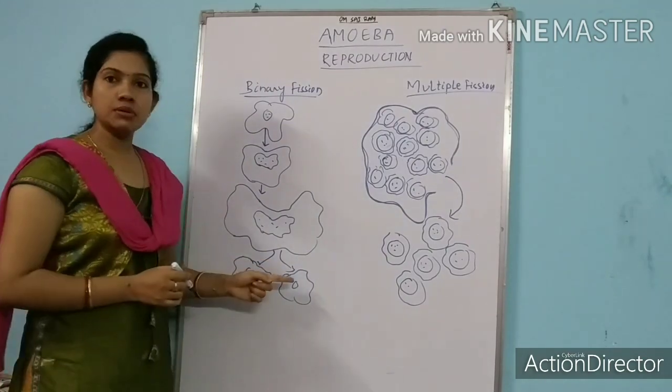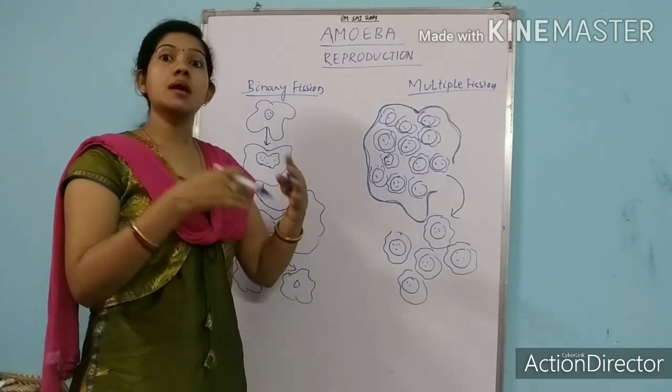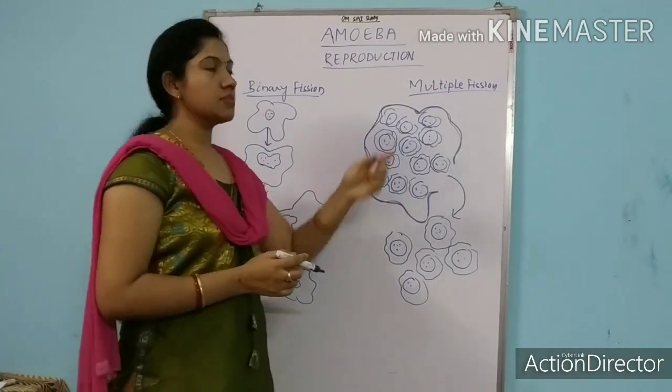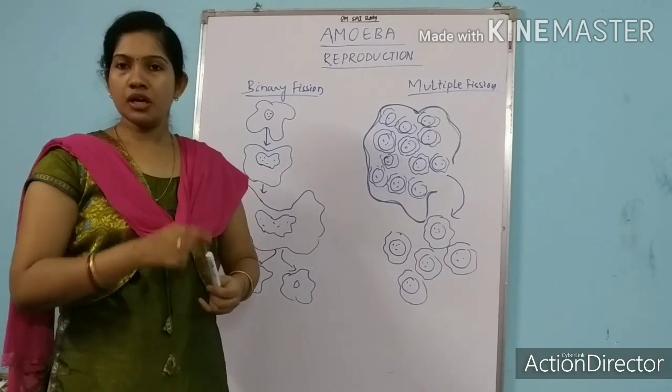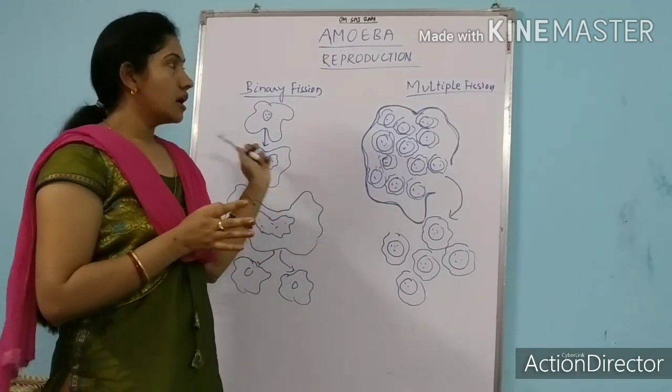Here how many daughter amoebas form? Two daughter amoebas. Here how many daughter amoebas form? A number of daughter amoebas. That's why its name is binary fission and its name is multiple fission. So this is the whole process of reproduction in amoeba.